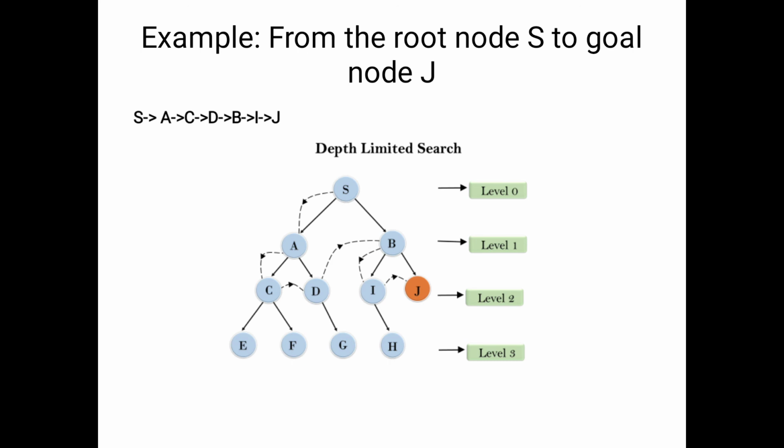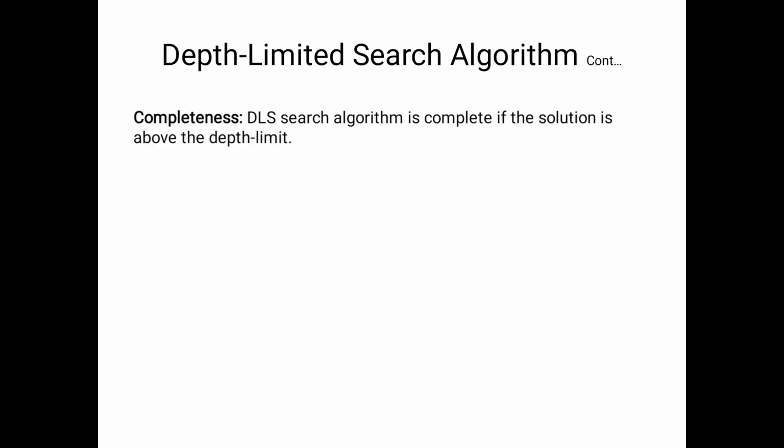Here what is our aim? To move to capital J. That's why we will say that the depth limited search algorithm is complete if the solution is above the depth limit. Please observe the condition. Above the depth limit, then the solution is found, otherwise we can't find the solution. Then that situation may be incompleteness.